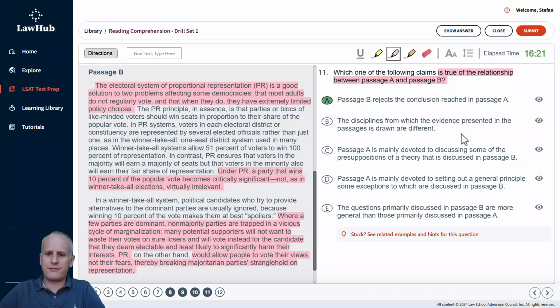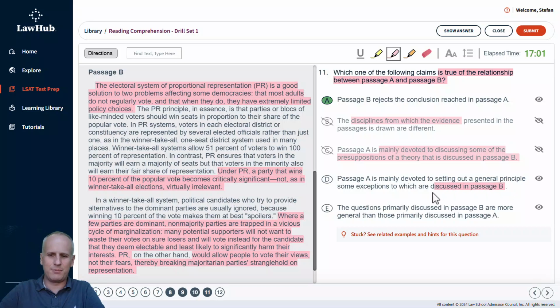So then choice B, the disciplines from which the evidence presented in the passages is drawn are different. Well, we don't even really have evidence anywhere in either of the passages. And to say that they're different disciplines, like one's an economist and one's a historian, we don't know that. So we eliminate choice B readily. Then choice C, passage A is mainly devoted to discussing some of the presuppositions of a theory that is discussed in passage B. Well, A isn't mainly devoted to discussing the assumptions of the proportional representation theory, so we'll eliminate C.